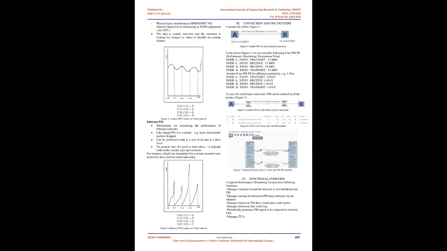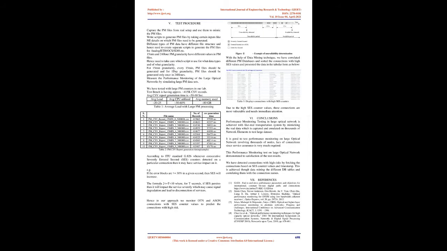Ethernet PM. Mechanisms for monitoring the performance of Ethernet networks. Like digital PM, it is counted, e.g. bytes transmitted, packets dropped. Can be performed both at a port level and at a flow level. No general rules for good or bad values; it depends on both the counter type and the customer. For instance, a high byte count transmitted for a certain customer may mean they have sent too much data today.